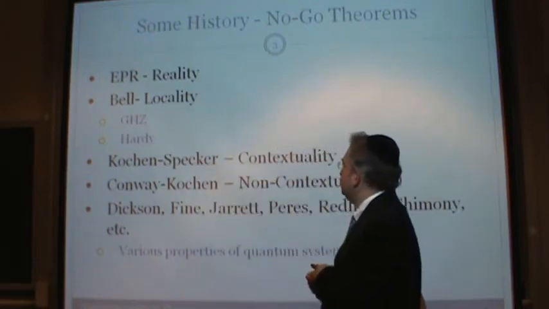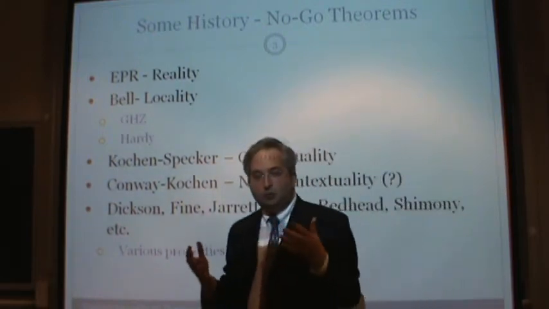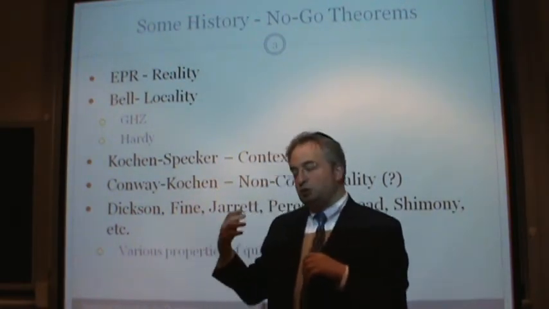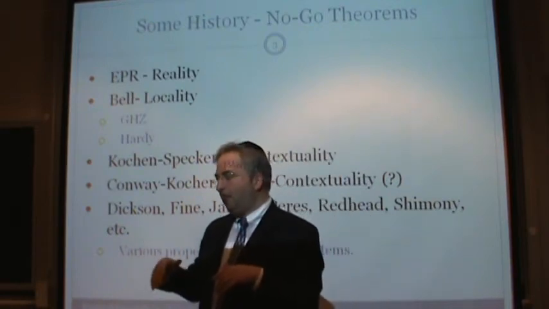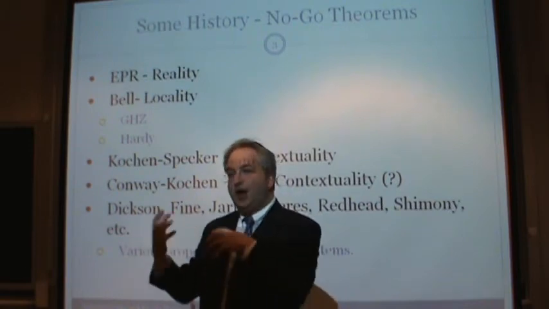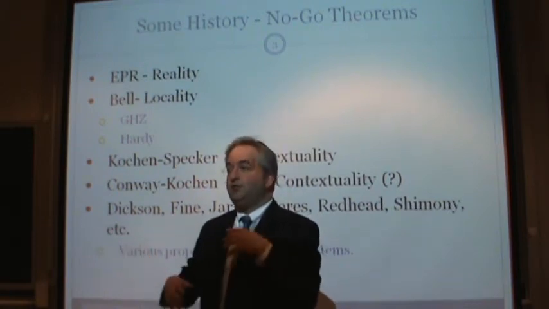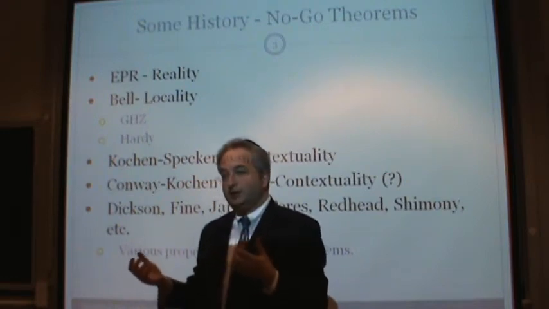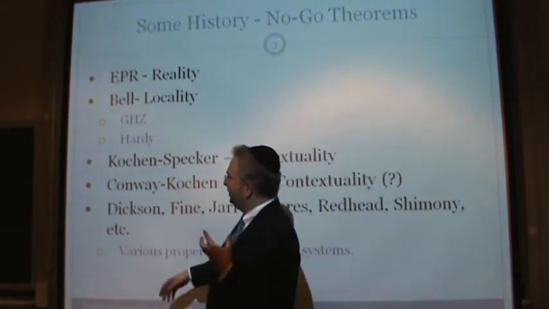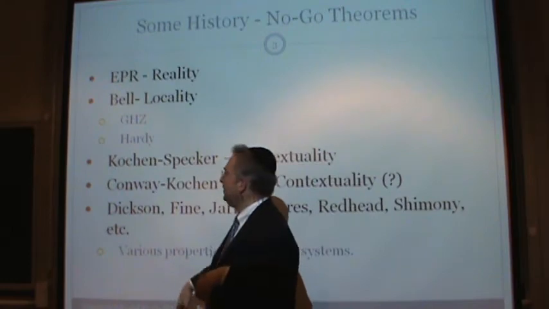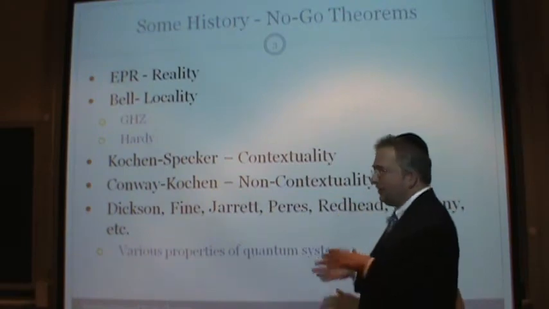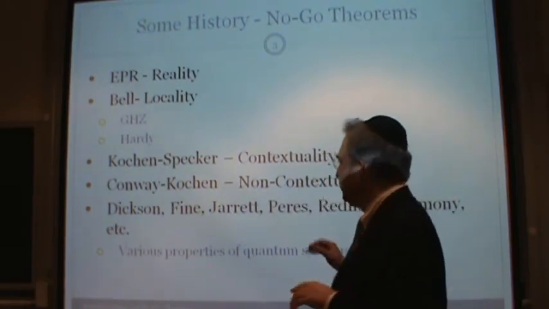In the late 60s, there were Kochen and Specker, and they showed, again, weird properties of quantum mechanics: contextuality, namely, if you do an experiment, the outcome of the experiment depends on the context of what the experiment is. So if you ask a question in a certain way, you'll get one answer. If you ask a question in another way, you get another answer. It's a real theorem. Conway-Kochen came out in 2006 and said that even non-contextuality is very strange. I'm not going to get into that.